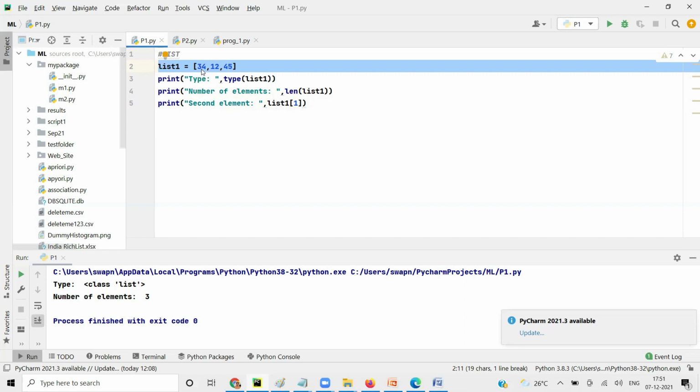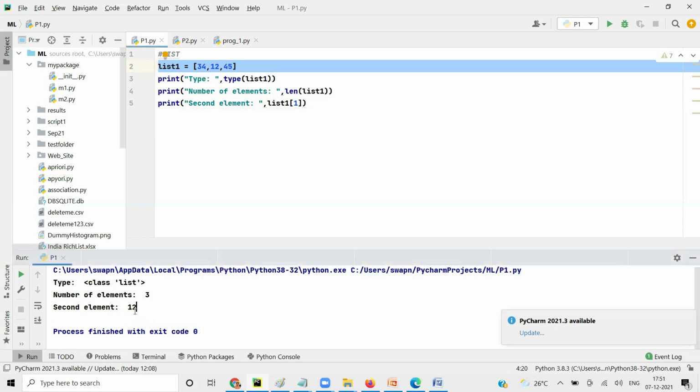So when I run it, you get the second element, which is 12.